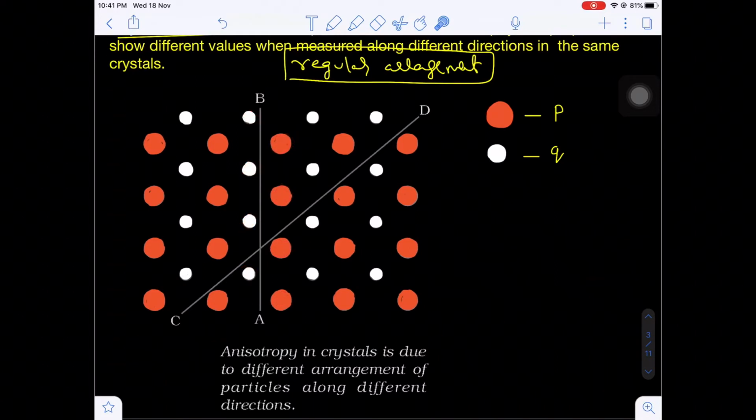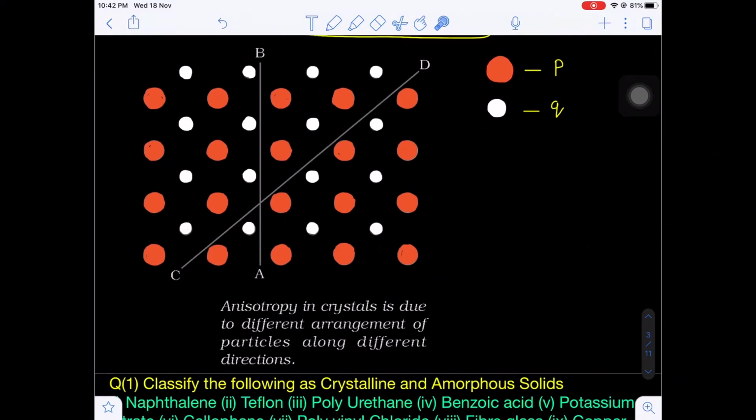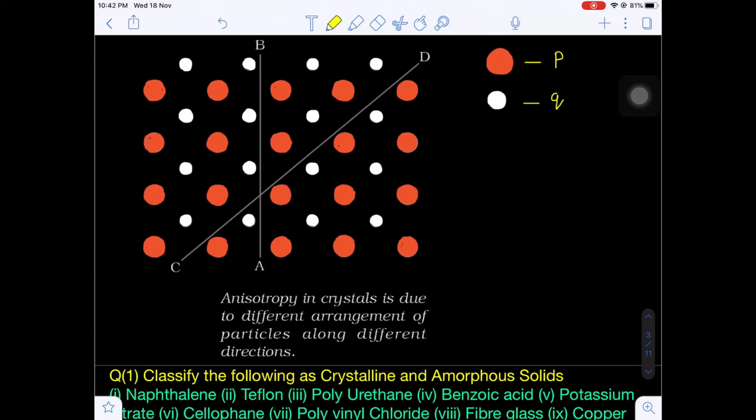Now I am changing the direction of AB to CD. Now the direction changes here. In this direction, if you carefully observe, you are not getting the same kind of particles. You are getting alternating particles: P, next immediately Q, next P, next Q, next P, next Q. That means if the direction changes, the location of the particles also changes. By changing the direction, if the physical property changes, that phenomenon is known as anisotropy.